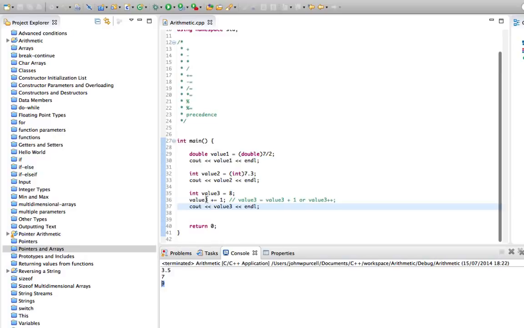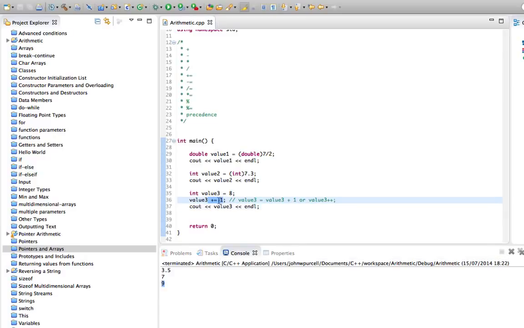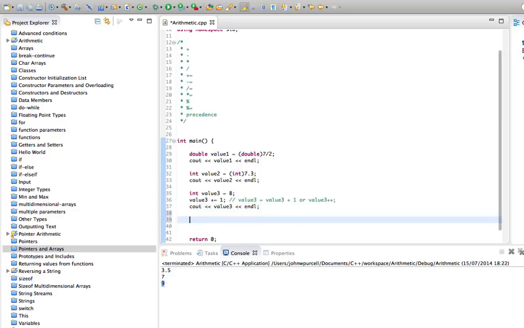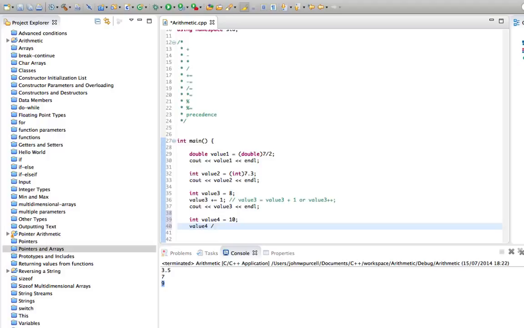Normally if we wanted to do this, we would use value3 plus plus because it's the shortest syntax, but we can add other stuff on here, and we can also use this with different arithmetic operators. So let's take another example. Int value4 equals, let's say, 10, and value4 divide equals 5. That's the same as doing value4 equals value4 divided by 5.